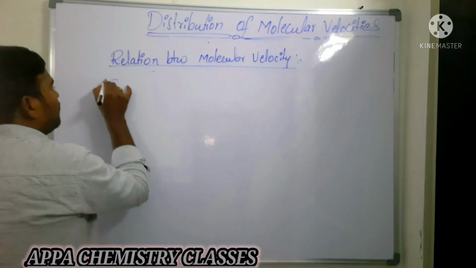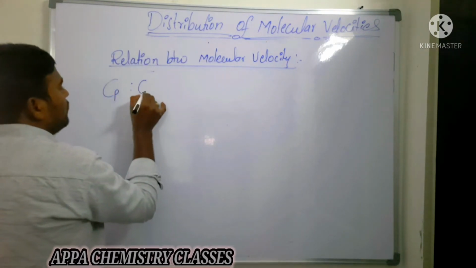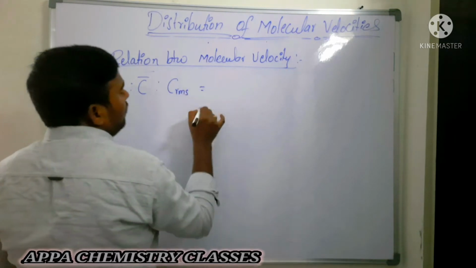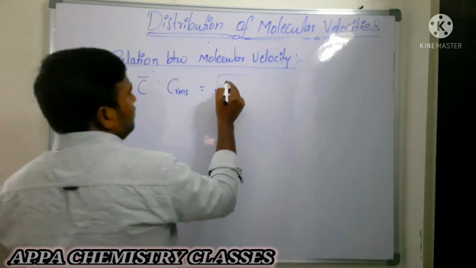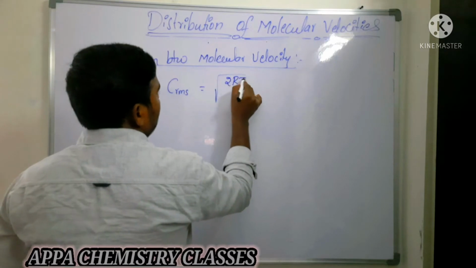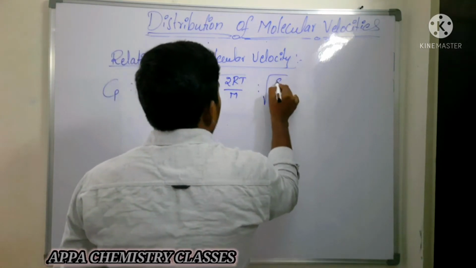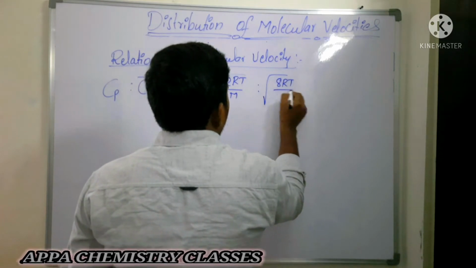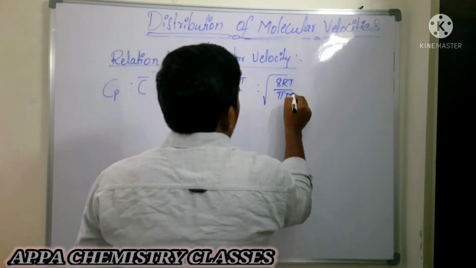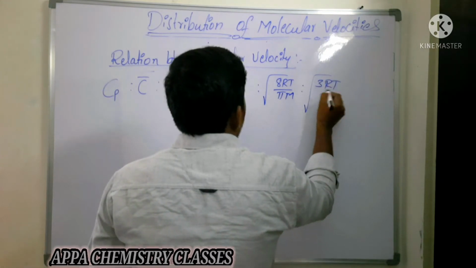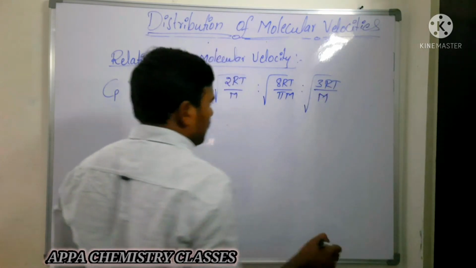Most probable velocity is to average velocity is to RMS velocity; the most probable velocity formula is what? Square root of 2RT by m, is to square root of 8RT by pi m, and is to square root of 3RT by m. Okay?